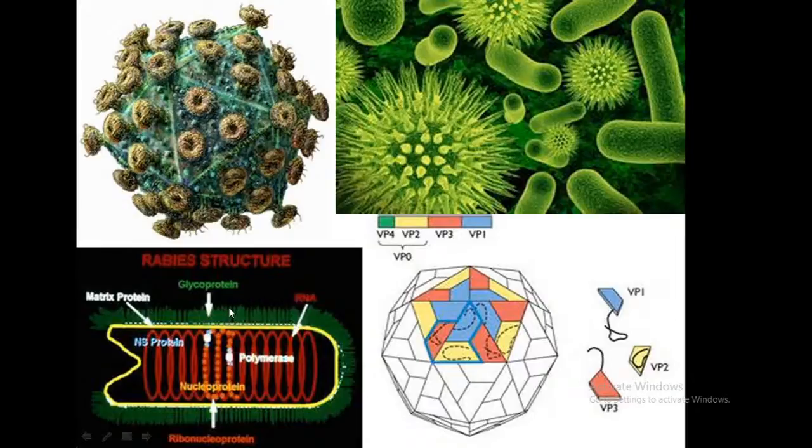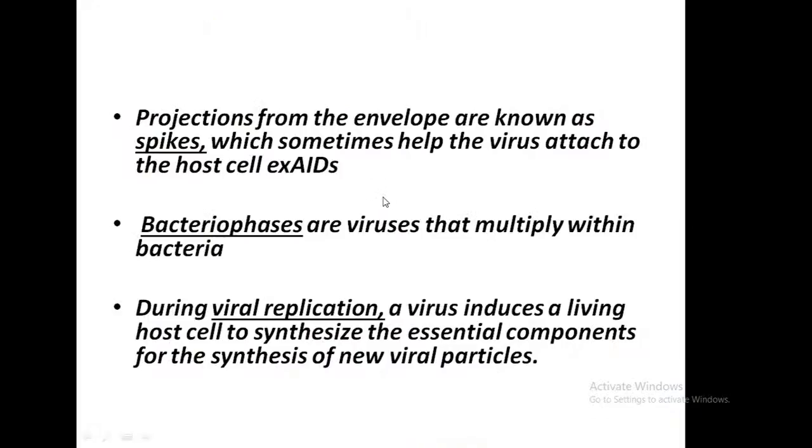This is the rabies structure, known as ribonucleoprotein, and this is the polyhedral structure. Projections from the envelope are known as spikes, which sometimes help the virus attach to the host cell.